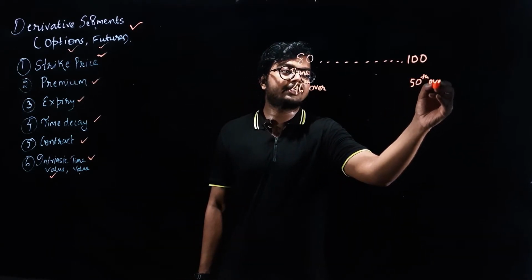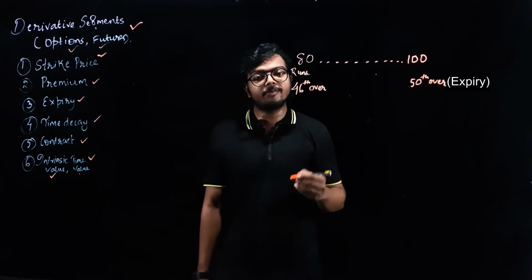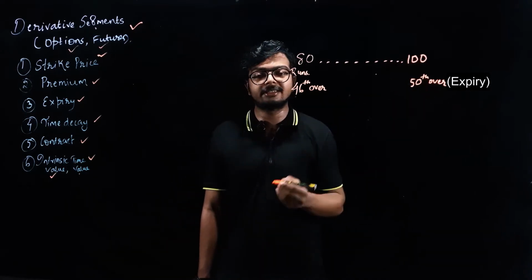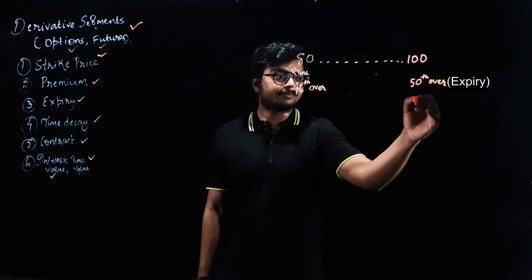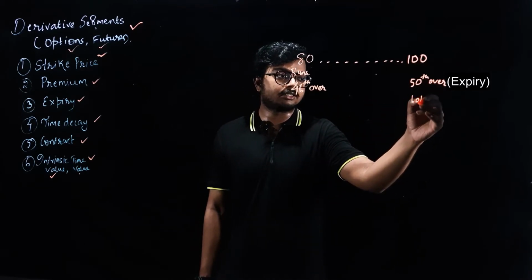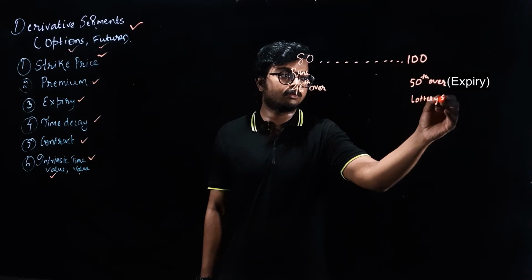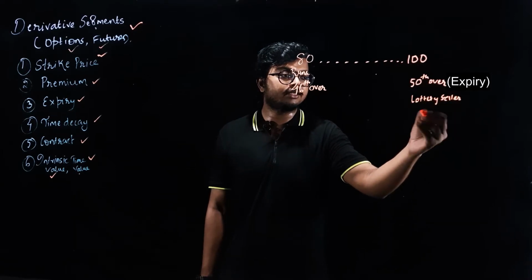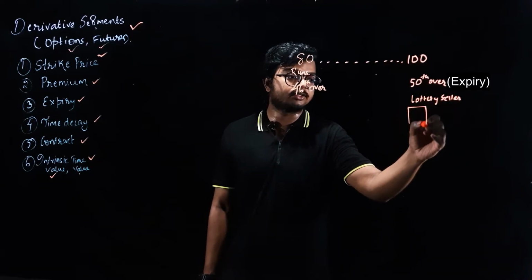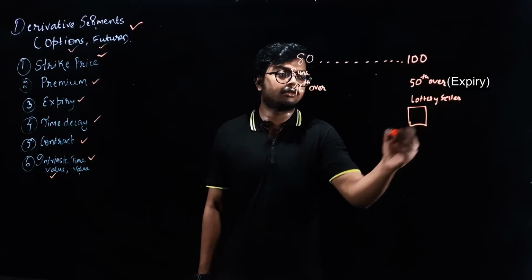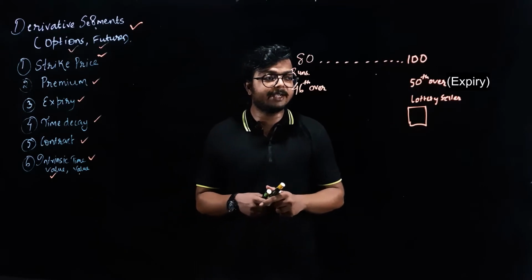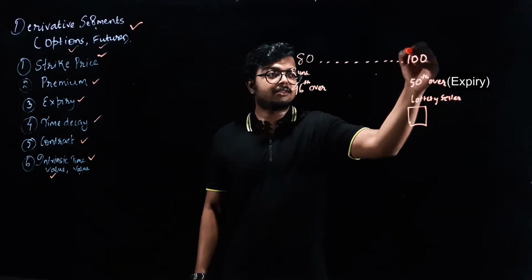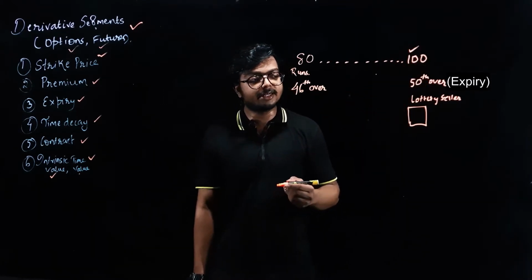So you want to bet on whether Sachin can score above 100 or not within this time limit. Now there is a seller, the lottery seller, who is offering a lottery, and you are a buyer. So you want to bet on whether Sachin can score above 100 or not.